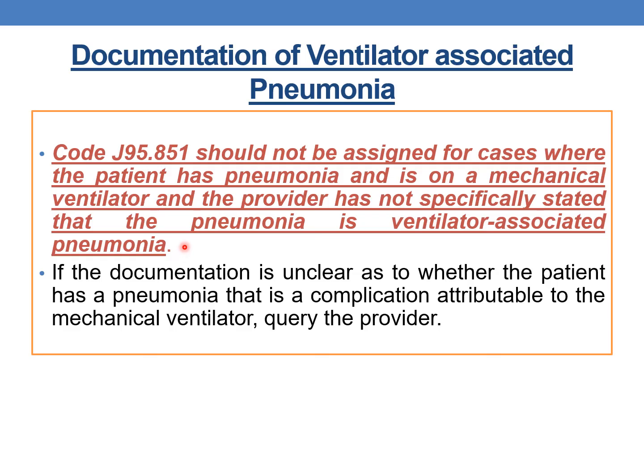In those cases, though the patient has pneumonia and is on a mechanical ventilator, whenever the physician did not document pneumonia as ventilator associated pneumonia, you should not code J95.851. And if the documentation is unclear as to whether the patient has a pneumonia that is a complication attributable to the mechanical ventilator, query the provider.